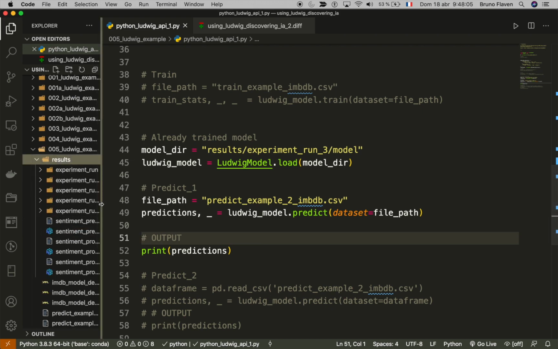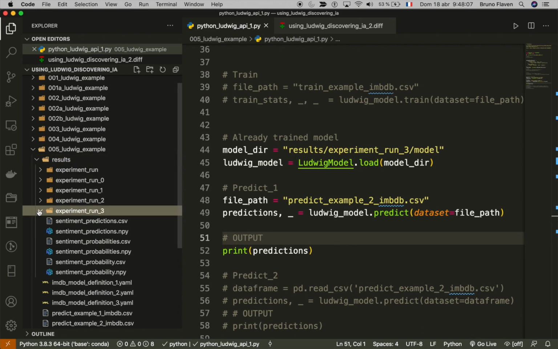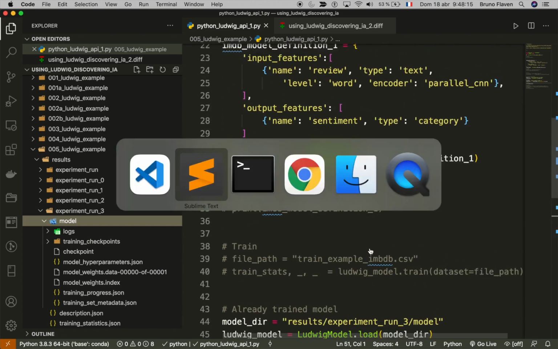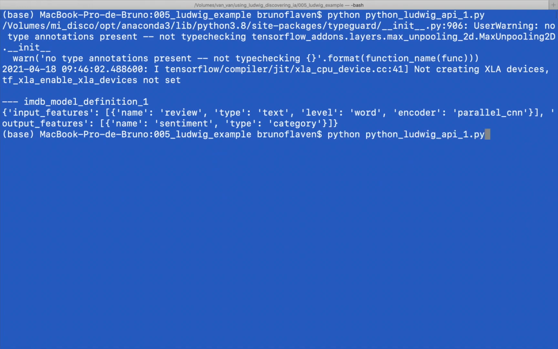It's loading this model, and then it will go through the predict example, and I should have exactly the same result. Okay, so let's see if it works, and I'm outputting the prediction in the console.